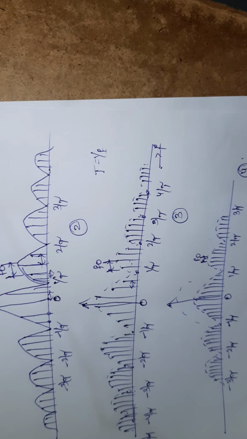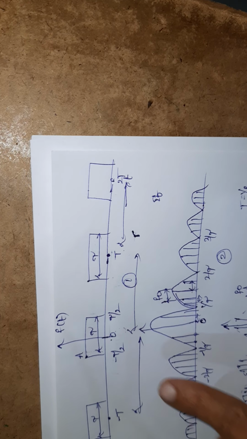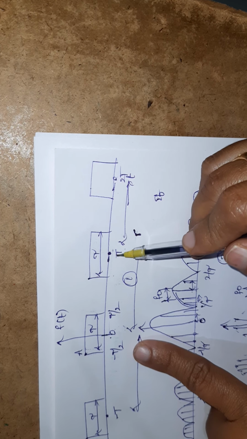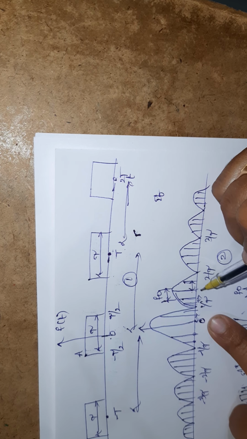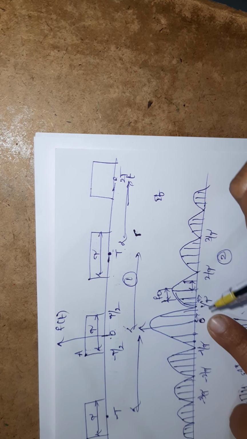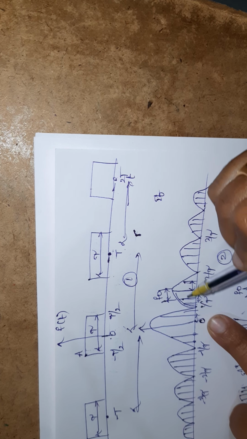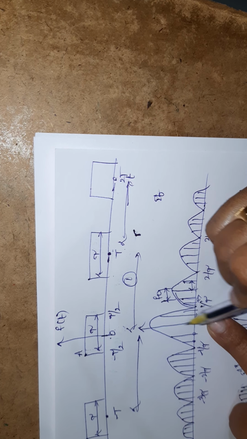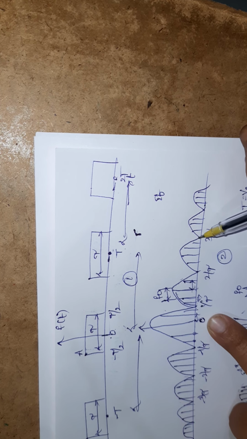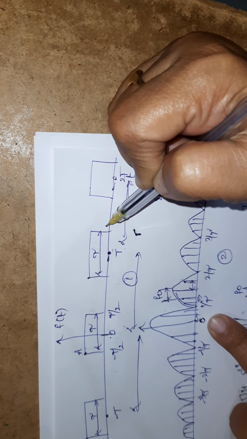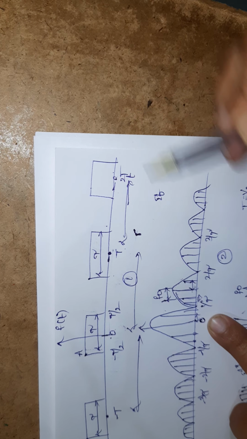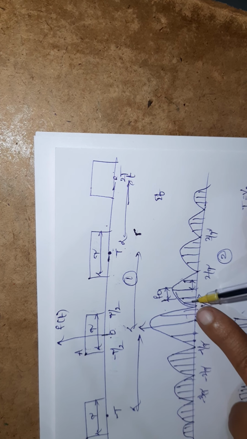Are you getting it? Here, simply, I have considered a periodic signal with period capital T. If I apply the Fourier series, I'll get the spectral lines. The magnitude spectrum or phase spectrum is always discrete. After getting these spectral lines, if I join them, I'll get the waveform like this, which has the period capital T. If I increase the capital T, these spectral lines become closer.